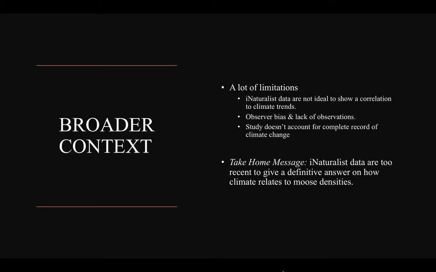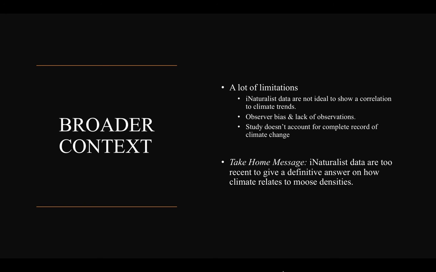So this brings us to the limitations. This iNaturalist data is too recent to show a complete climate change timeline. It only shows the span of 10 years, which is not enough time to see how climate is really affecting moose density. The observations also don't account for the true population density, just what was observed and what was uploaded onto the website.